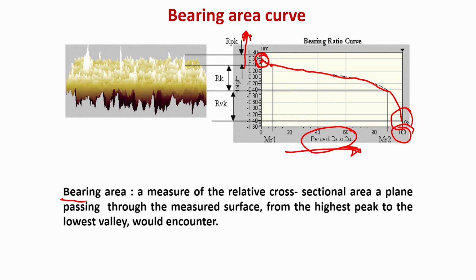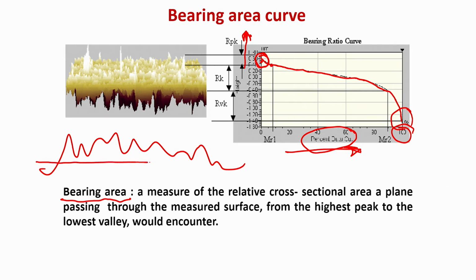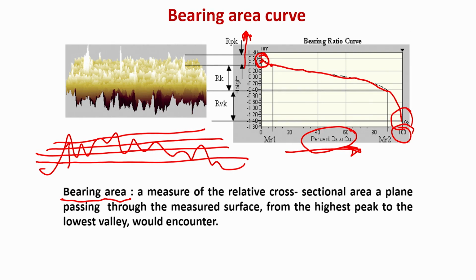Traditionally, bearing area is defined as a measure of the relative cross-sectional area of a plane. Relative cross-sectional area means, suppose this is a theoretically rough surface. Now you take different planes. These different planes are cutting not all the asperities, but some of the asperities at particular heights. This is another asperity, at a particular height.